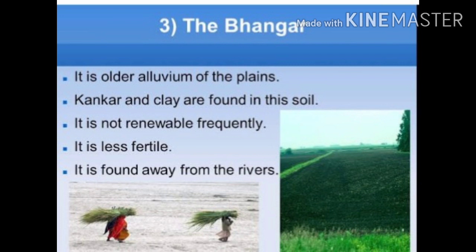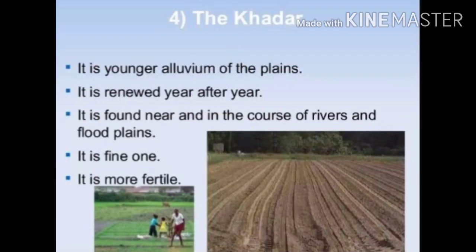Okay, now the next one is Khadar. As you can see in the picture, the Khadar is the younger alluvial of the plains, and it is renewed year after year. Means every year or after 4 months, one crop after another is grown in this part, and it is the most fertile area which comes under the northern Himalayan plains. So these were all four.